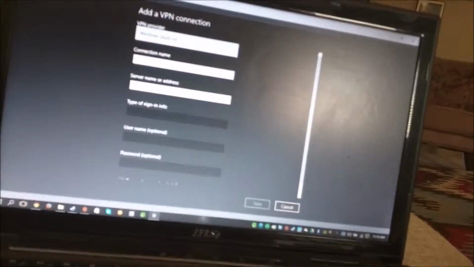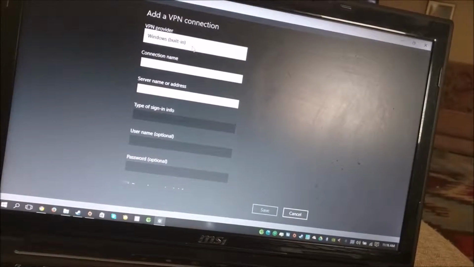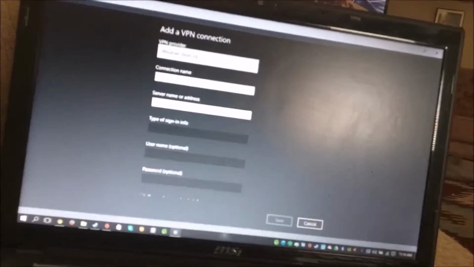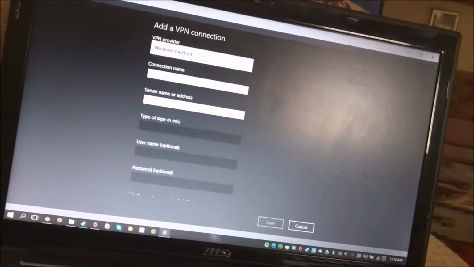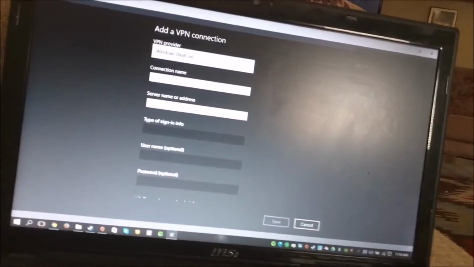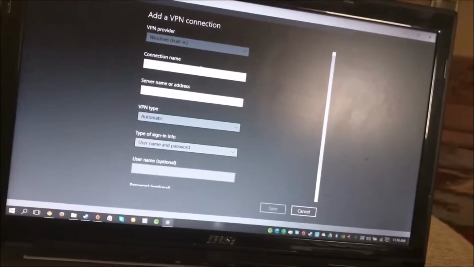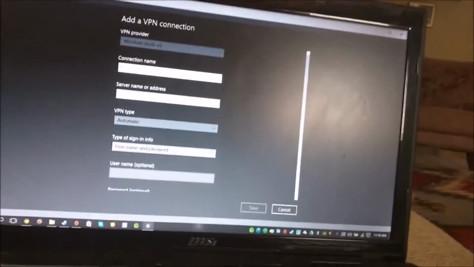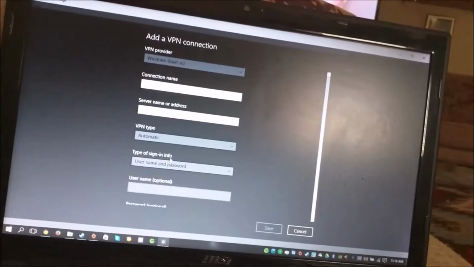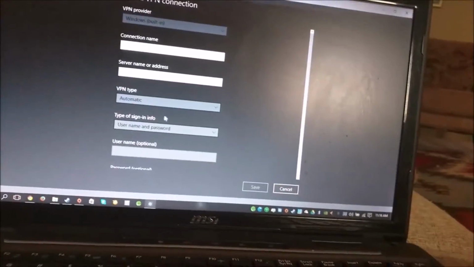So if you click to add a VPN and click on VPN provider, the only option that you have is Windows, and then it says built in, in parentheses, which is clearly not built in, obviously, because if I click on that, I still have to provide all of the correct information to actually access the Microsoft network that provides the virtual private network service.